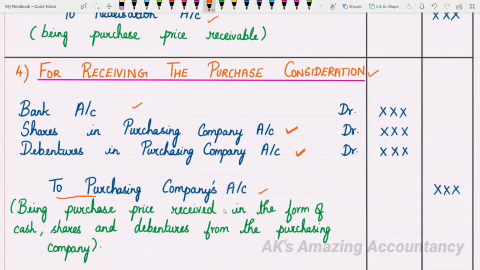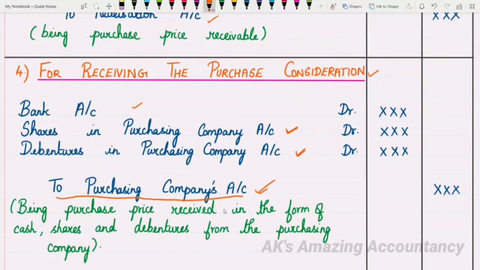Why will the purchasing company's account be credited? Because who gives the money to whom? The purchasing company gives the consideration to the vendor company or the selling company. Right? So what is the rule in accountancy? The rule in accountancy says that credit the giver. Who is the giver here? The purchasing company is the giver. That is the reason why we give a credit to the purchasing company's account.